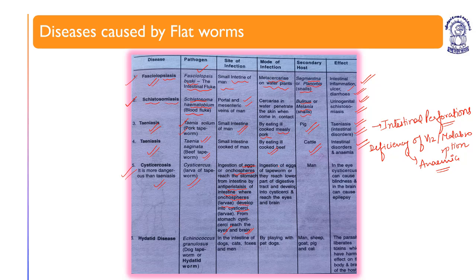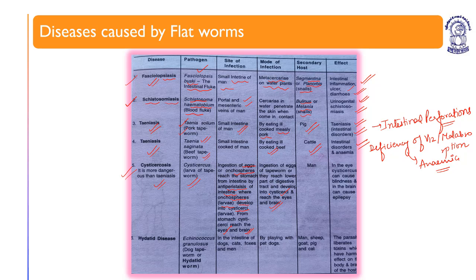Mode of infection is ingestion of eggs of tapeworm, which reach the lower part of the digestive tract and develop into cysticerca. The secondary host is man.